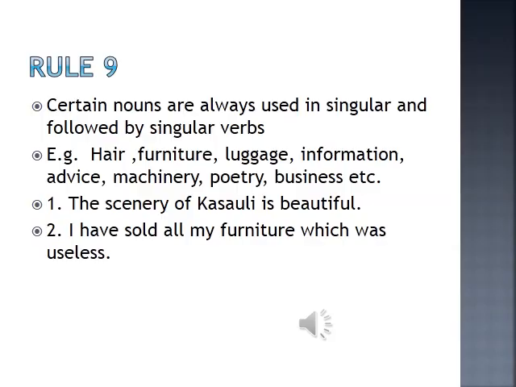They are never used in plural, but their meaning is plural. When we refer to the furniture, we are referring to chairs, we are referring to tables. So their meaning is plural. But even then, these nouns are always singular and followed by singular verbs.